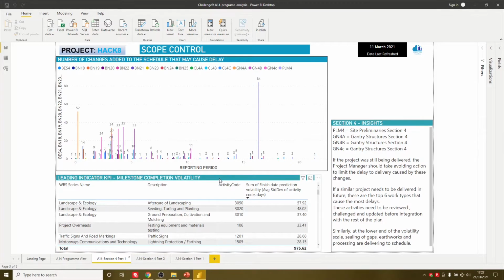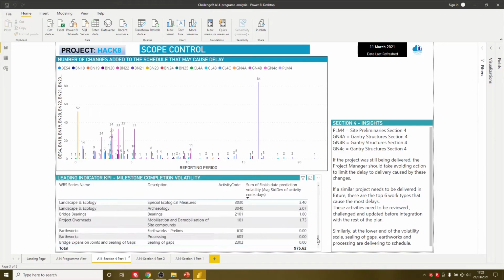We've also then got within Pandas produced the leading indicator, key performance indicator here for milestone completion volatility or uncertainty. So that's driving the uncertainty for particular milestones, and you can see landscape, ecology, project overheads and traffic signs are the worst. Similarly then, some of the better ones in terms of milestone delivery: earthworks and bridge expansion joints and sealing of gaps.